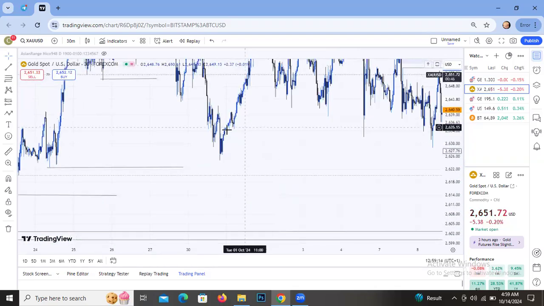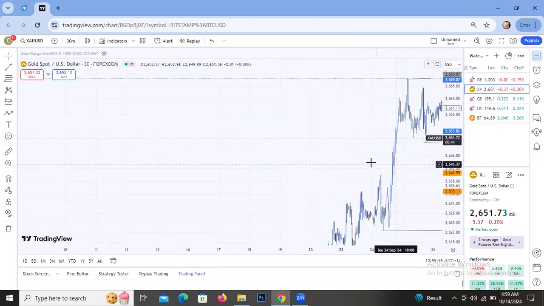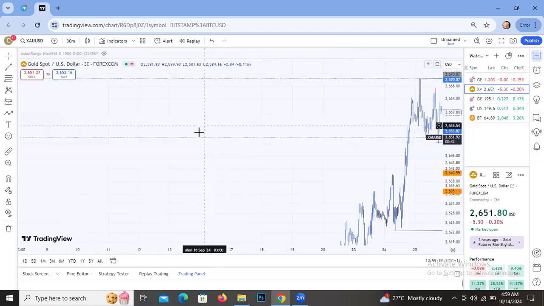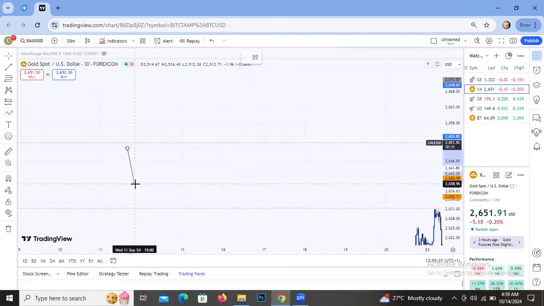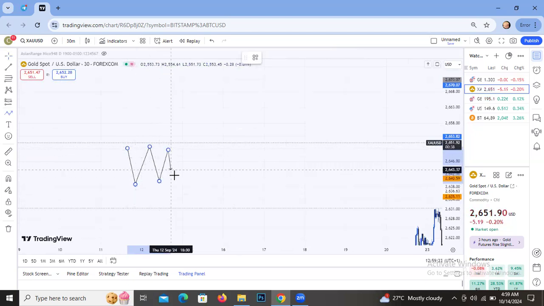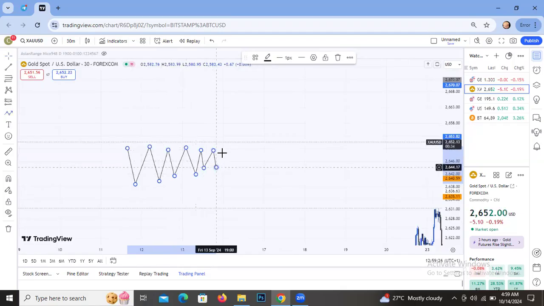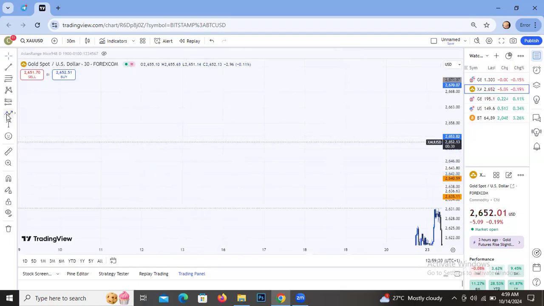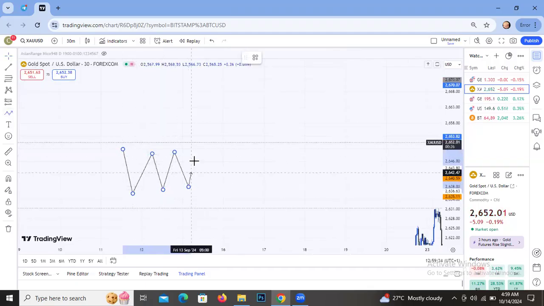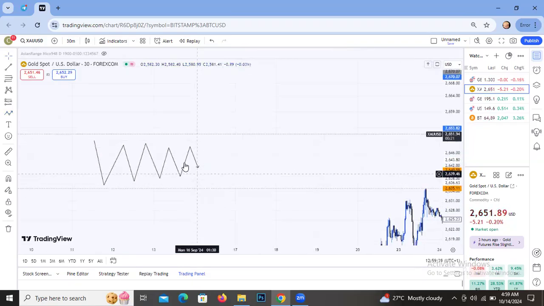So it's just simple. So what do I mean by consolidating market? When market keeps ranging up and down without breaking a structure, it is a ranging market. Now you have to stay away from this ranging market, because a ranging market doesn't give you a clear direction on the market. So it's risky to trade a consolidating market.